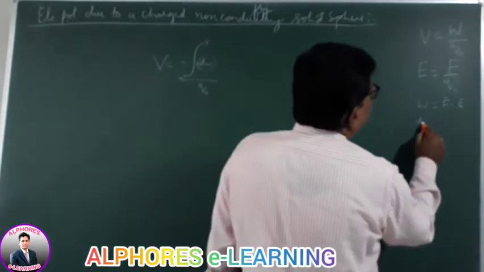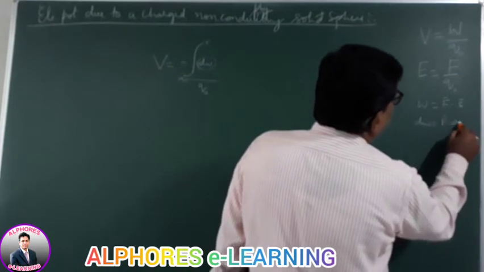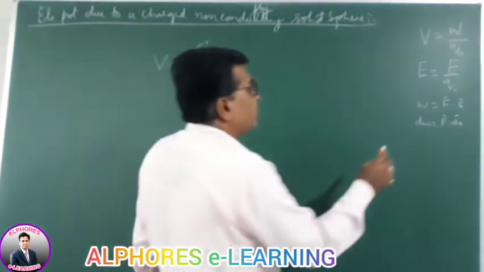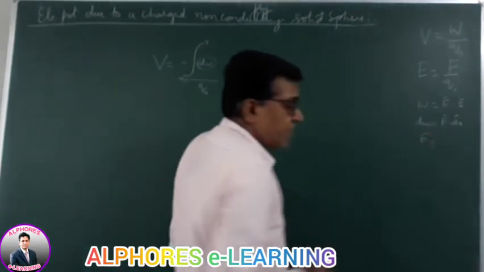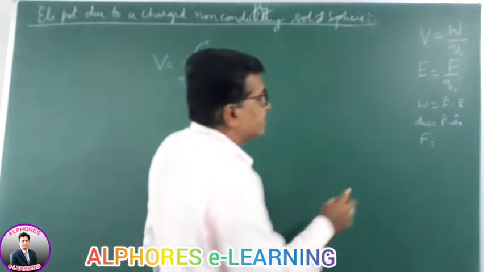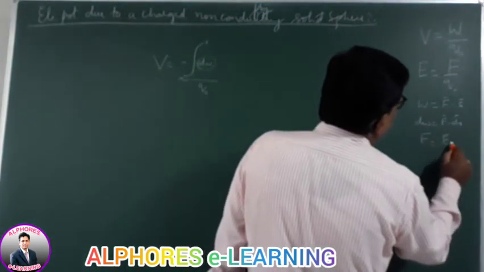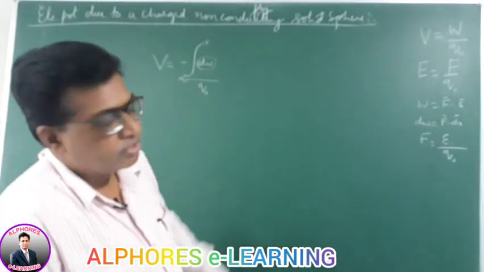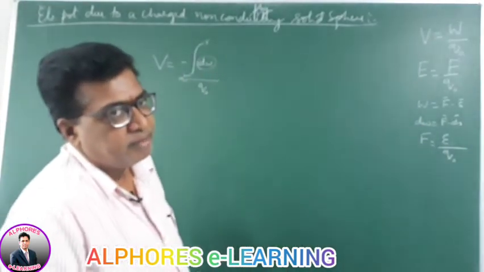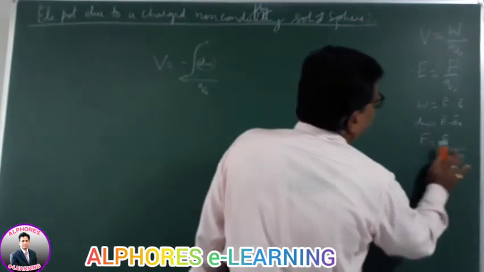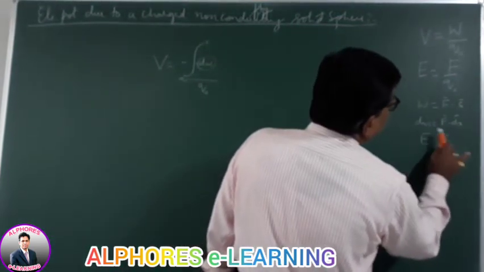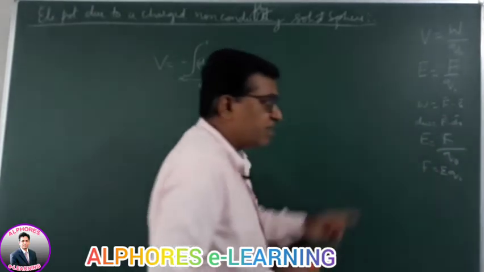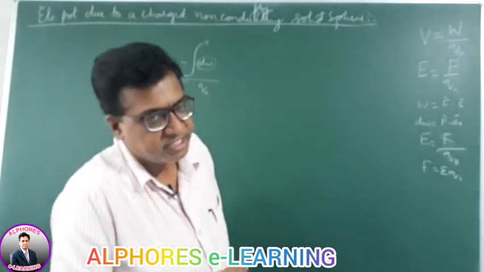So the small work done dW I can write as F dot dr. Substituting dW as F dot dr, and recalling the relation between force and electric field intensity: electric field intensity E is equal to F by Q naught, or F is equal to E Q naught. Electric field intensity is the force experienced by unit charge.